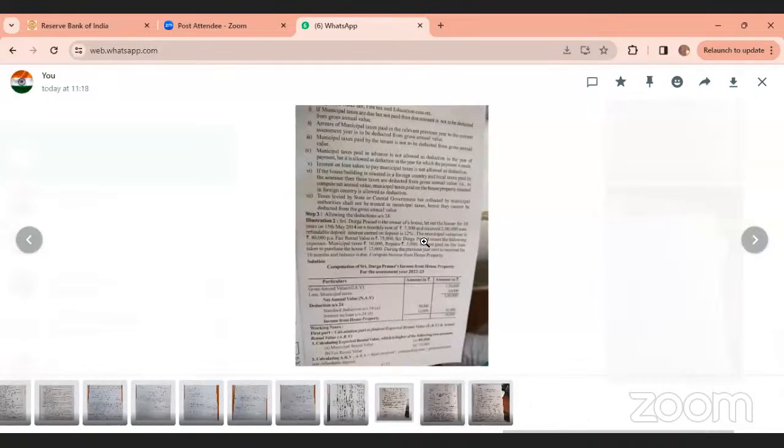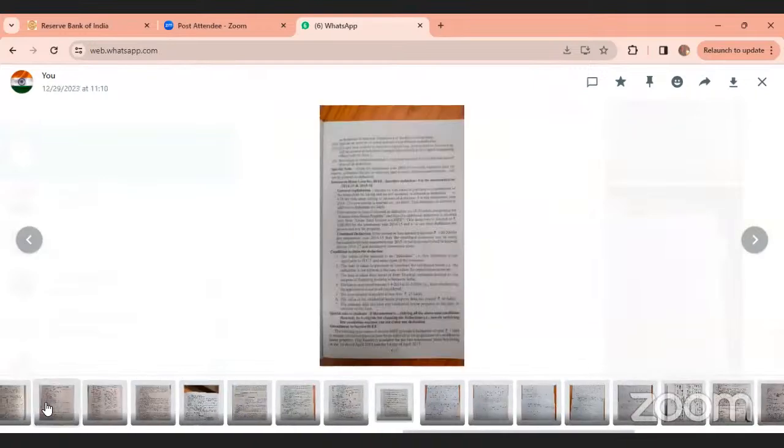Here, in total how many heads of income? 5 heads of income: income from salary, income from house property, income from business or profession, income from capital gains, income from other sources. Total 5 heads of income. If any person gets income from salary and income from house property, both incomes are added together and tax is calculated on that income. How to calculate tax? So those slabs, first class is over now. Again, you see one.